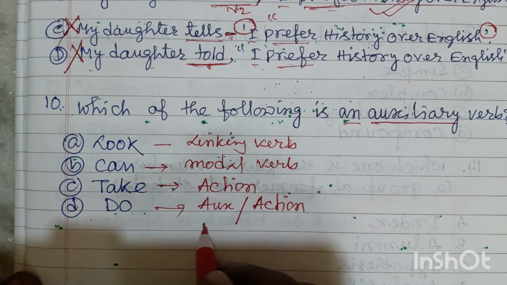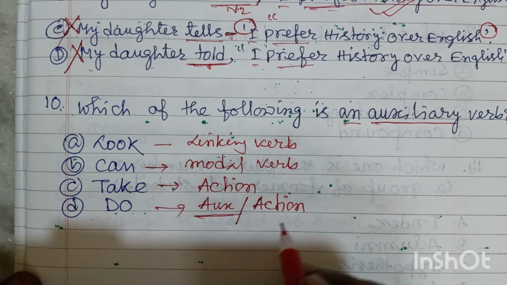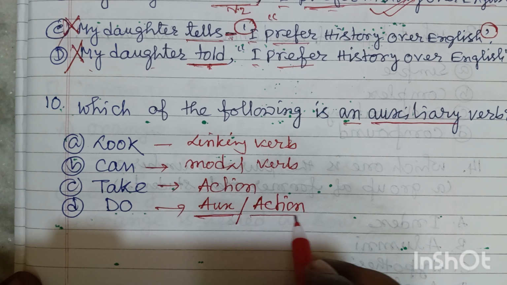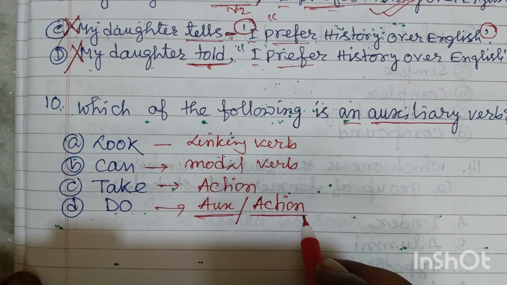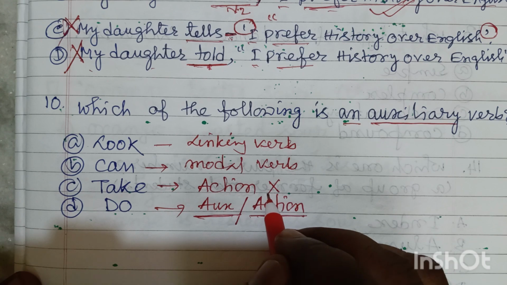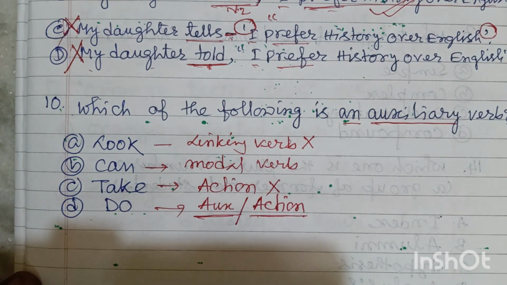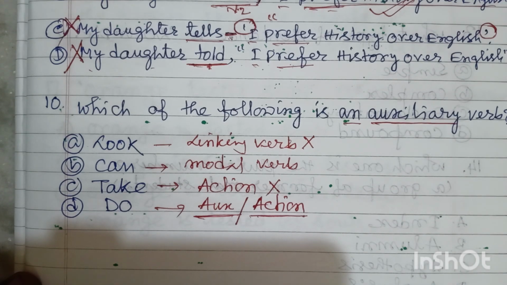Now think about the ambiguity of this question. Do is an auxiliary verb, but it is also used as an action verb or dynamic verb. Take is a dynamic verb, so I cannot take it as our answer. Linking verb, we cannot take it as our answer, because a linking verb is not an auxiliary verb.